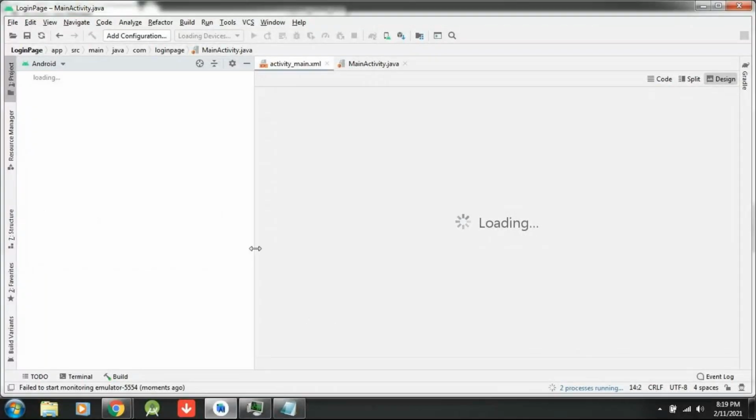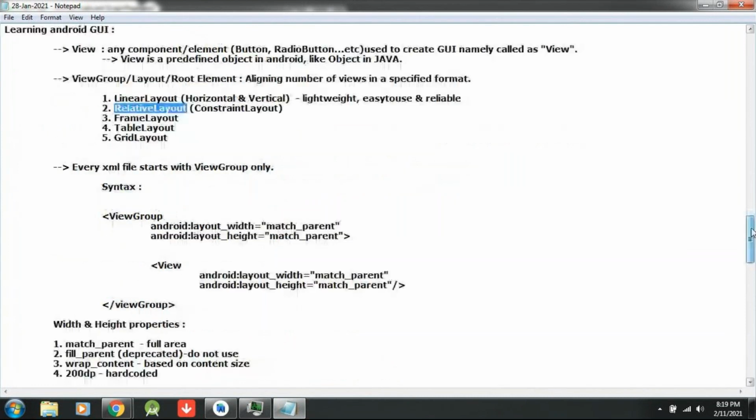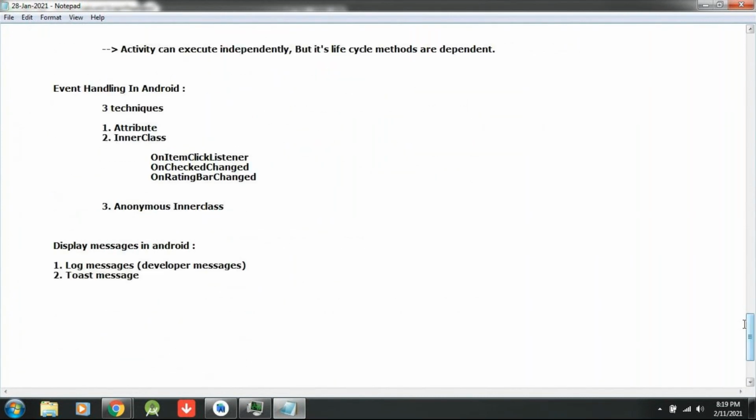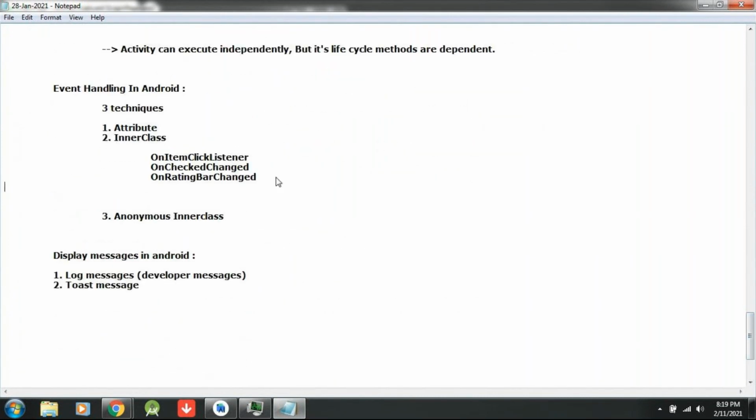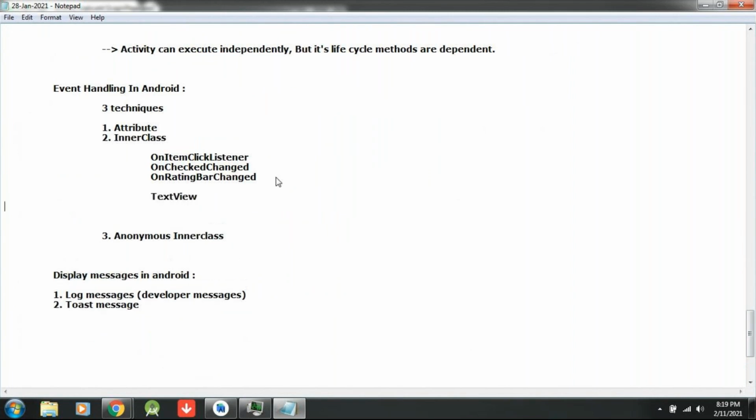Now what application are we designing? Login page, right? I will create a login page with a relative layout. Along with the relative layout for the login page, one new thing I will introduce to you. What is that? TextView. TextView is a view.